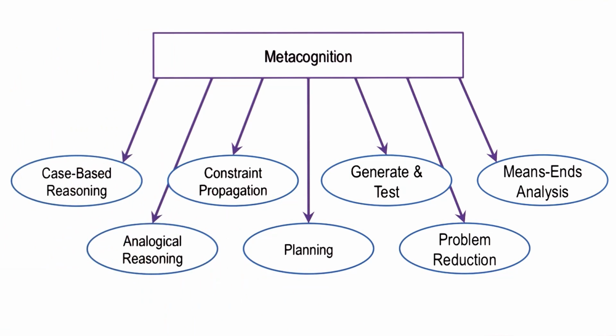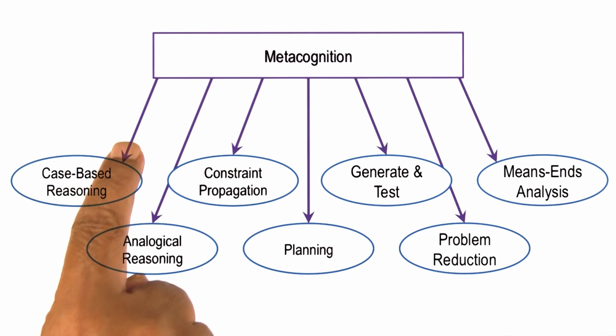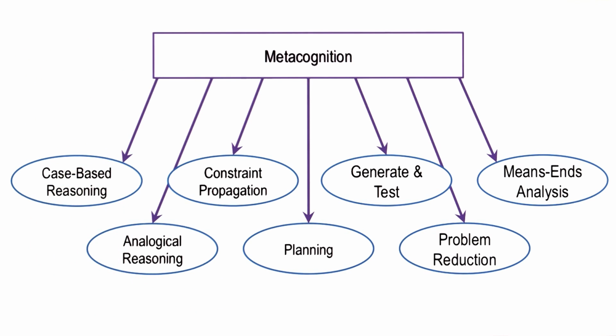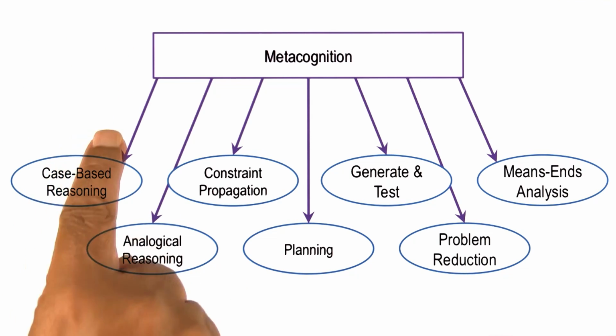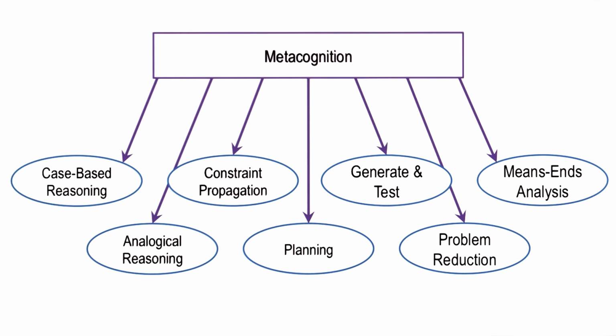For a given class of problems, some of these methods might be computationally more efficient than other methods. As an example, if the problem is very close to a previously encountered case, then case-based reasoning might be computationally a very good method to use. On the other hand, if the new problem is very different from a previously encountered case, then case-based reasoning may not be a computationally efficient method. We have come across this issue of computational efficiency earlier in the class.